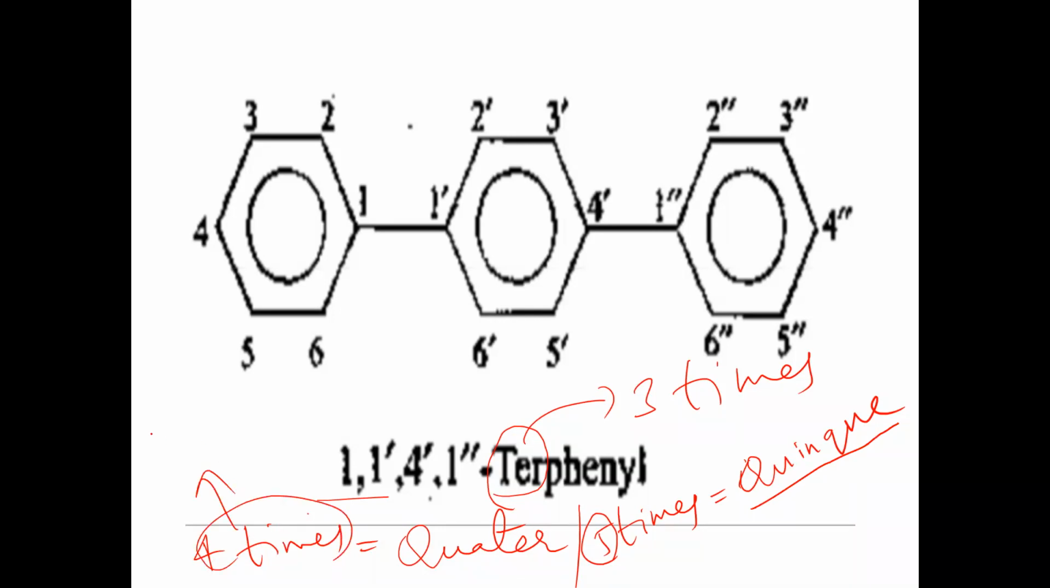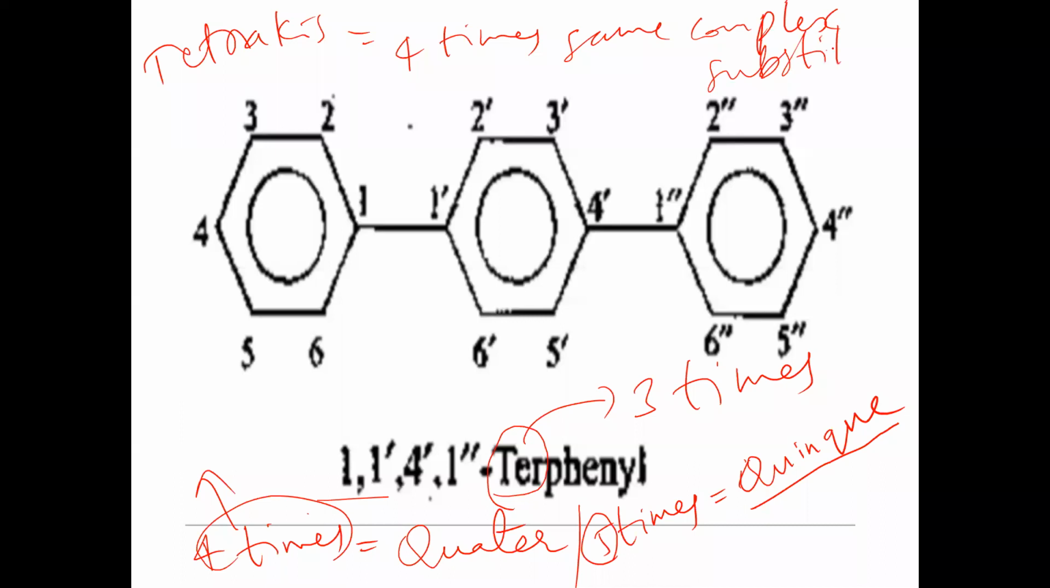But tetrakis is used for what? For the same complex substituent repeated 4 times. If the same complex substituent is repeated 4 times, we say tetrakis. And if the same complex substituent repeats 5 times, we say pentakis.